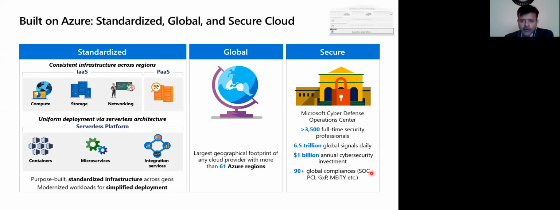And then you have 90+ global compliances, be it SOC 1, SOC 2, SOC 3, PCI (payment card industry), GxP for pharma, or MITI. So Azure Cloud is certified across all the compliances which are required. So governments, pharma companies, and all other very restricted verticals can leverage this because of the compliances.